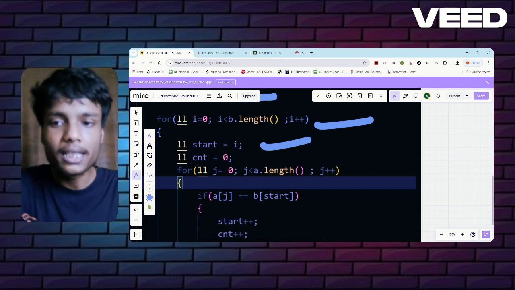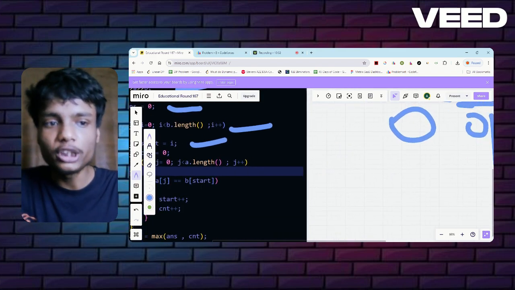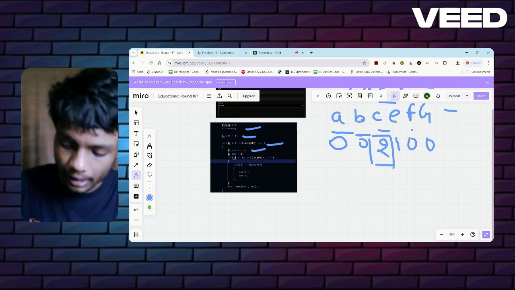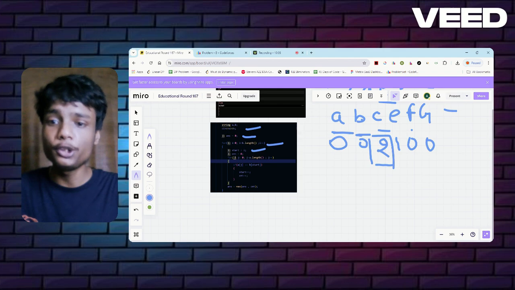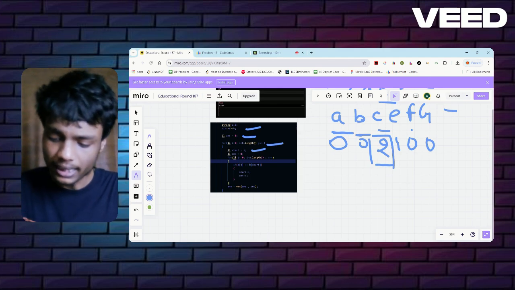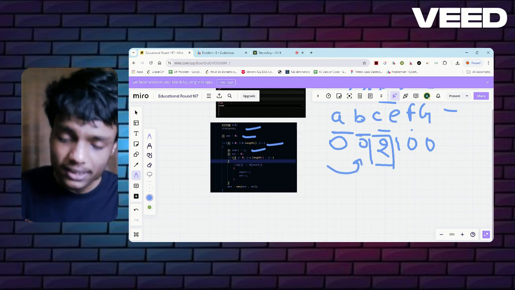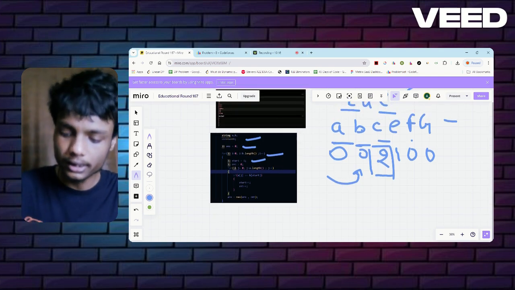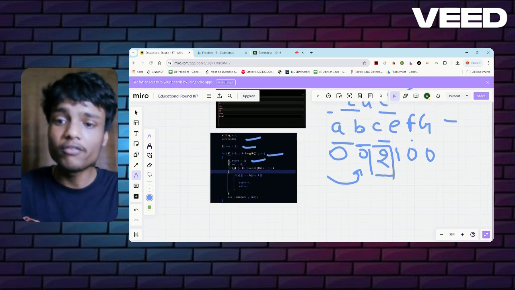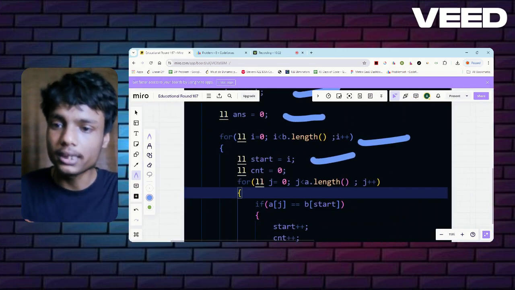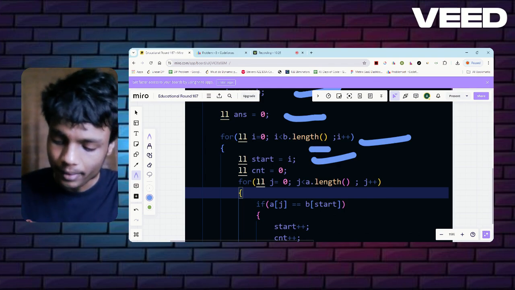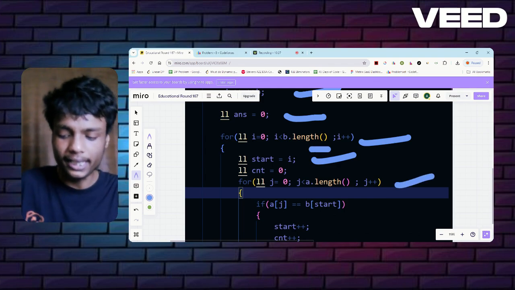Why? Because as I have discussed, I will check one by one. If A is present, then what is the max length of the subsequence present in the first string? Then I go to the next index and see whether B is present in this string or not. If it is present, then what is the max length? Similarly, I keep doing this till I reach the last character. Simply iterate through A and check.